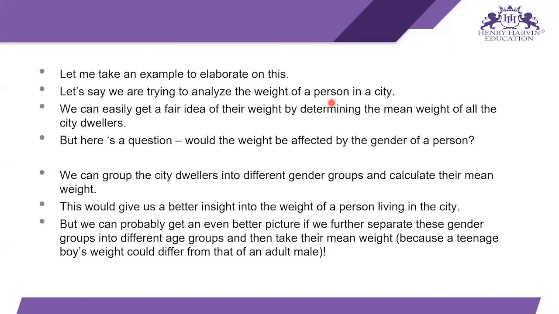So you group your data sets into two groups, one male and another female. On the basis of gender, you get the mean weight of the persons in your city. After this, you can also think that according to age groups there could be different means: the age group 0 to 5, 5 to 10, 10 to 20, and the age groups for adolescents, adults and old people.